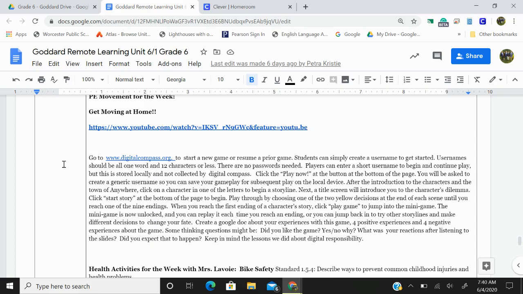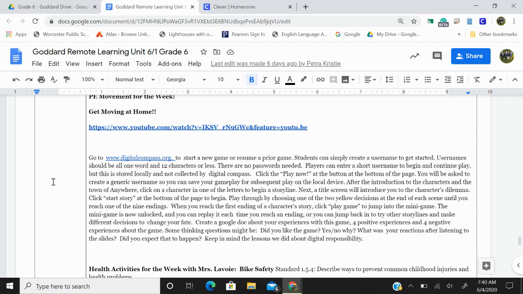Go to digitalcompass.org, which is this link right here, to start a new game or resume a prior game. Students can simply create a username to get started. No passwords are needed. You can enter a short username to begin and continue play. Okay, so just enter a username and you can click play now at the button at the bottom of the page. You'll be asked to create a generic username so you can save your gameplay for later plays on that device.